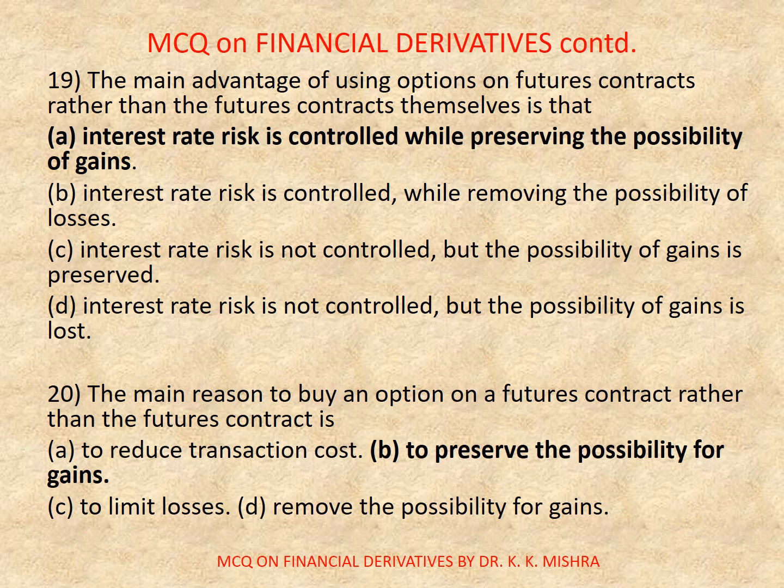Now question number 20. The main reason to buy an option on a futures contract rather than the futures contract is: options are A. To reduce transaction cost. B. To preserve the possibility for gains. C. To limit losses. D. Remove the possibility for gains. Correct option is B. To preserve the possibility for gains.